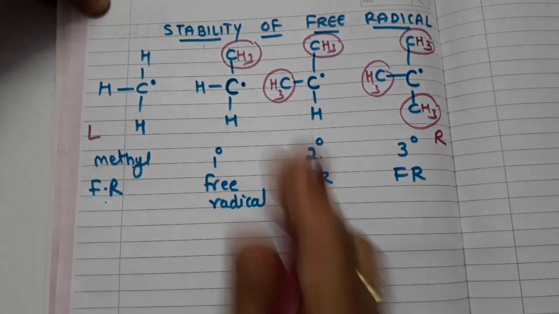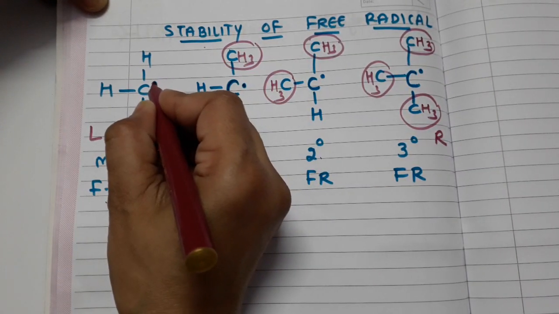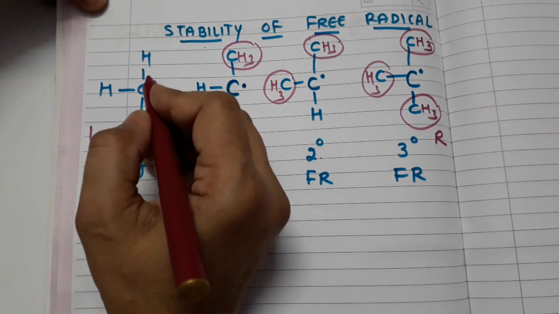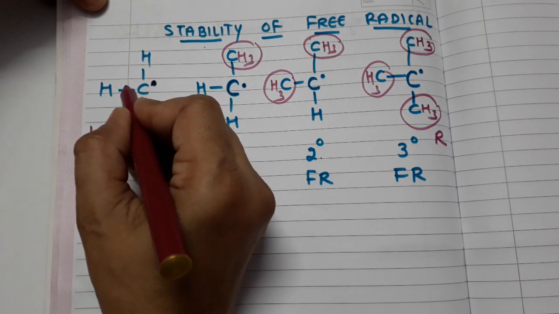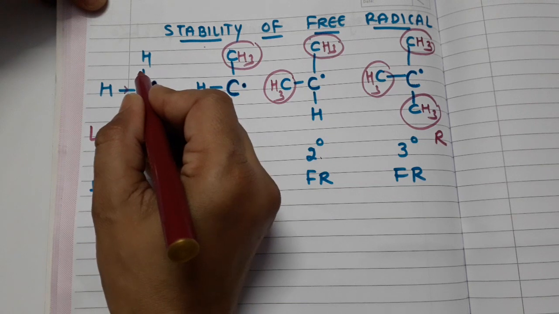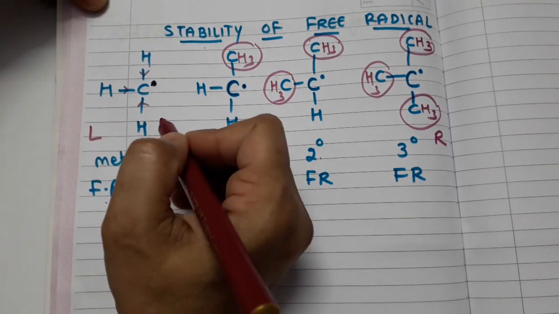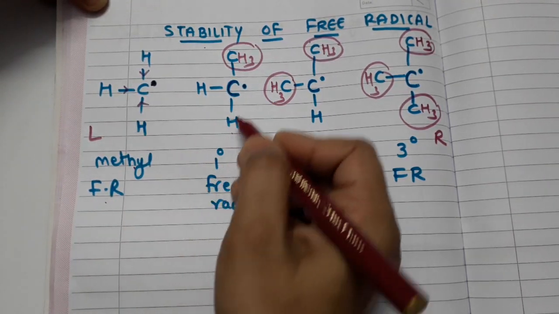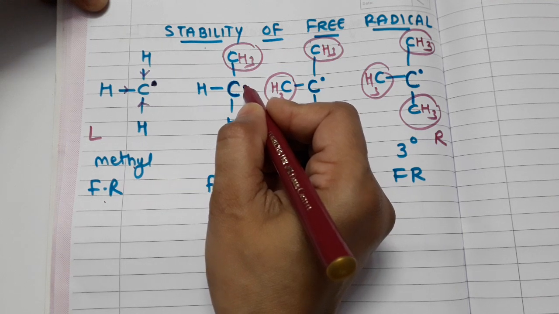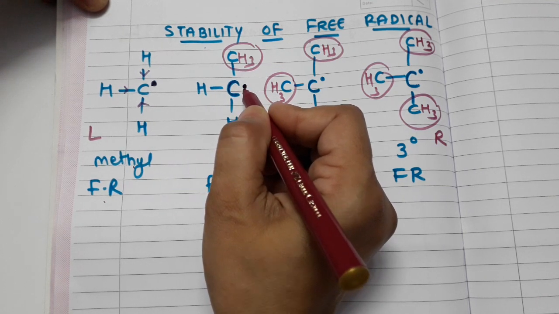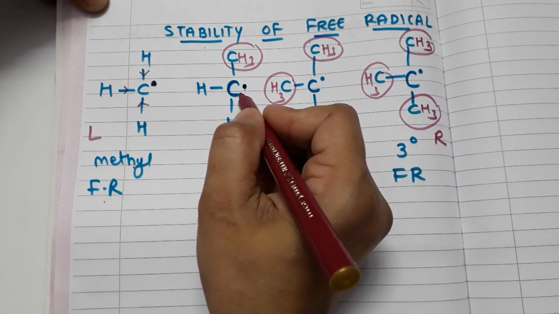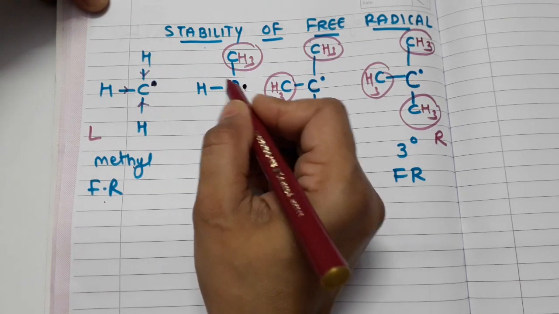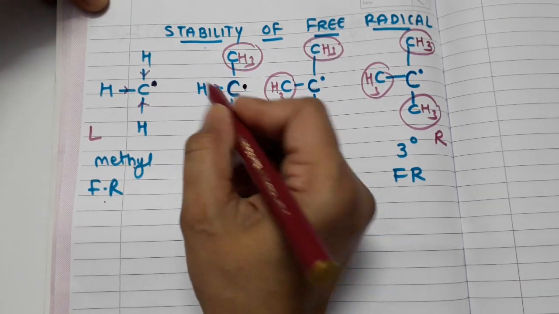I'll tell you. See, here carbon has only a single electron, isn't it? Carbon will try to pull electron from hydrogen, I'm saying. Okay, now look at the second case. Carbon has one single electron. It means it is in need of an electron, so it will try to pull electron from the neighbor atoms.